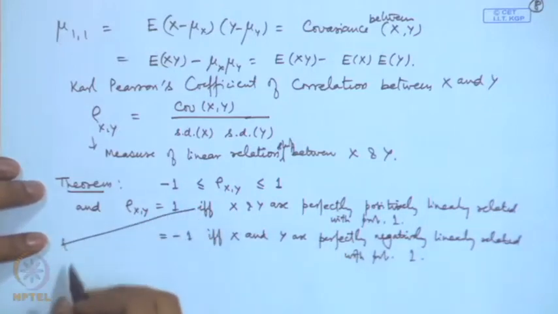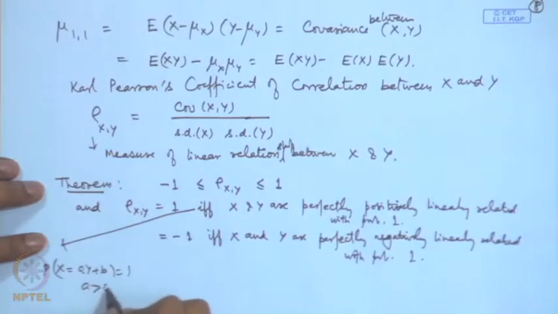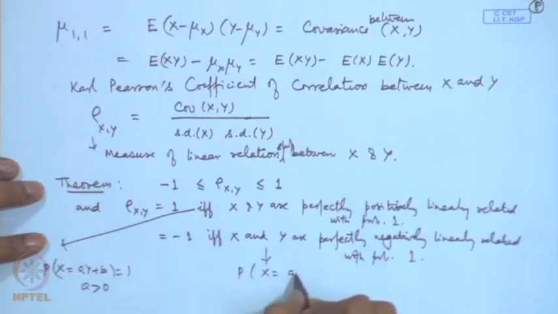Actually, this positive relationship means that x is equal to a y plus b, where a is positive, and negative relationship will mean x is equal to a y plus b, where a is negative.